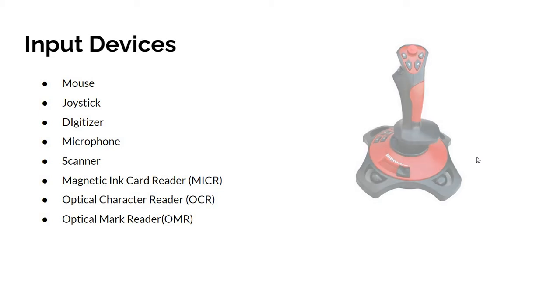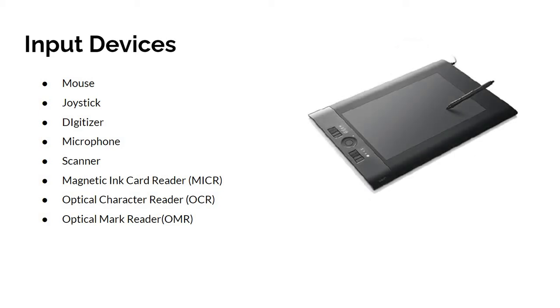And the digitizer. Digitizer is an input device which converts analog information into a digital form. Digitizer is also known as tablet or graphic tablet, as it converts graphics and pictorial data into binary inputs. A graphic tablet as digitizer is used for fine works of drawing and image manipulation applications.